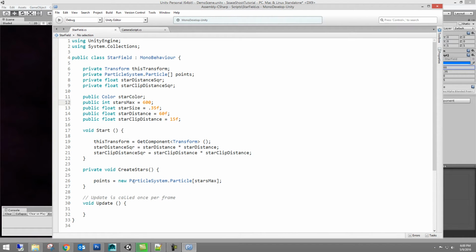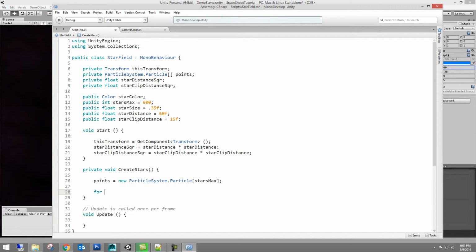We said 600. Now this allows us in the create stars function, our method, to basically say this is the amount of particles, 600. It's almost identical to doing this, except if we were to do this, this value could never be changed from 600 unless you went into this code every time and changed it. This way you have a public variable in the inspector that you can change and tweak to your heart's content, and it updates in the function.